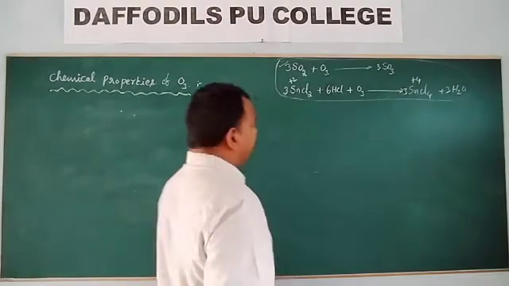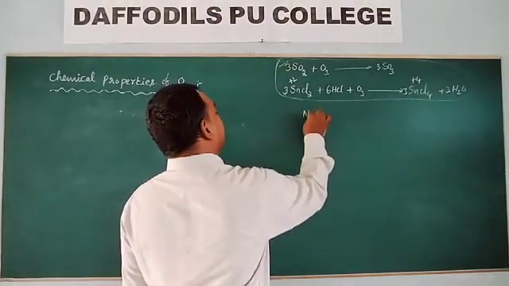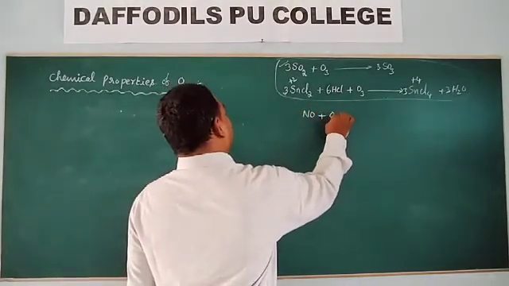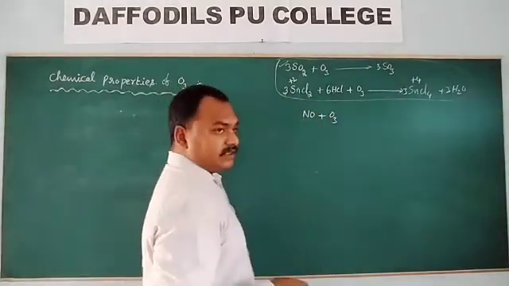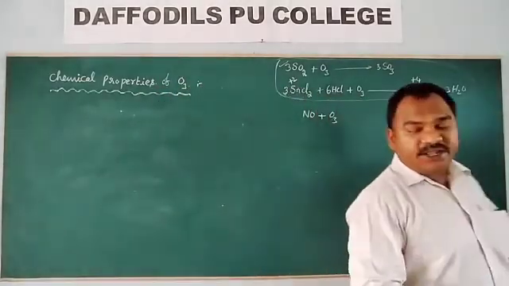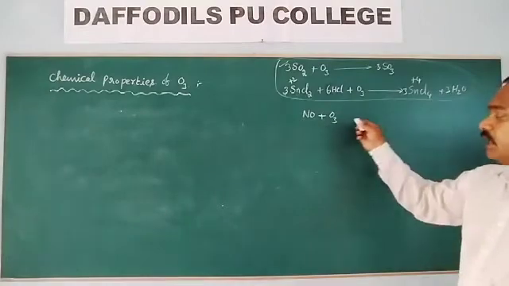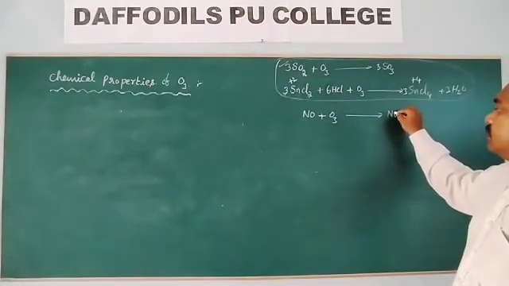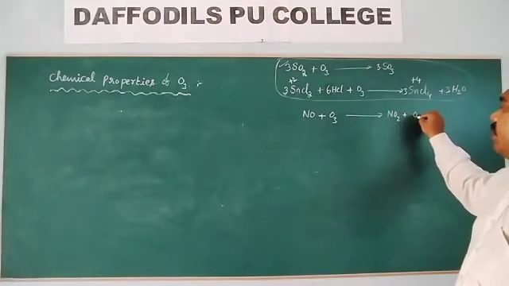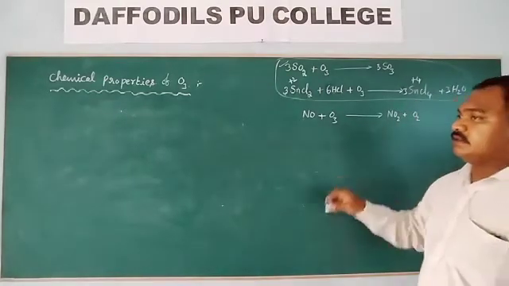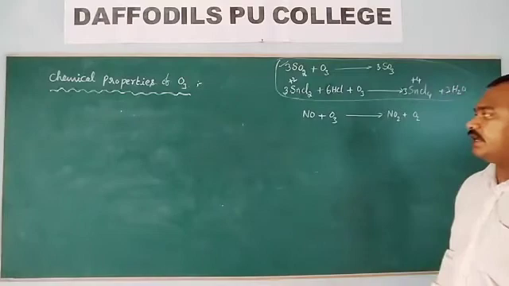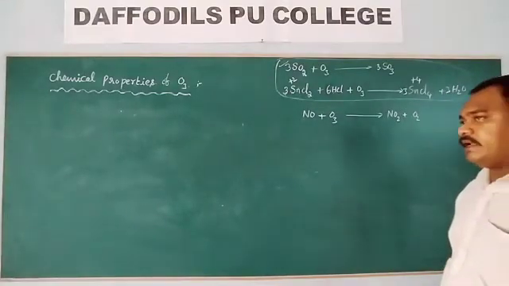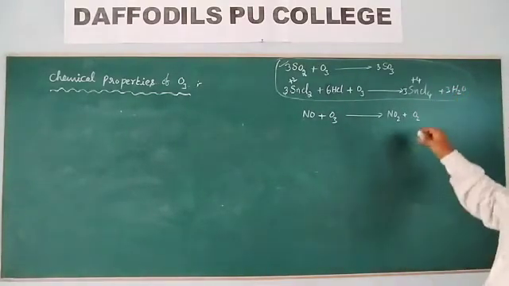Okay, we will look at another oxidation property, and that one is nitric oxide. When nitric oxide reacts with ozone, we will get nitrogen dioxide, and oxygen gas is liberated.